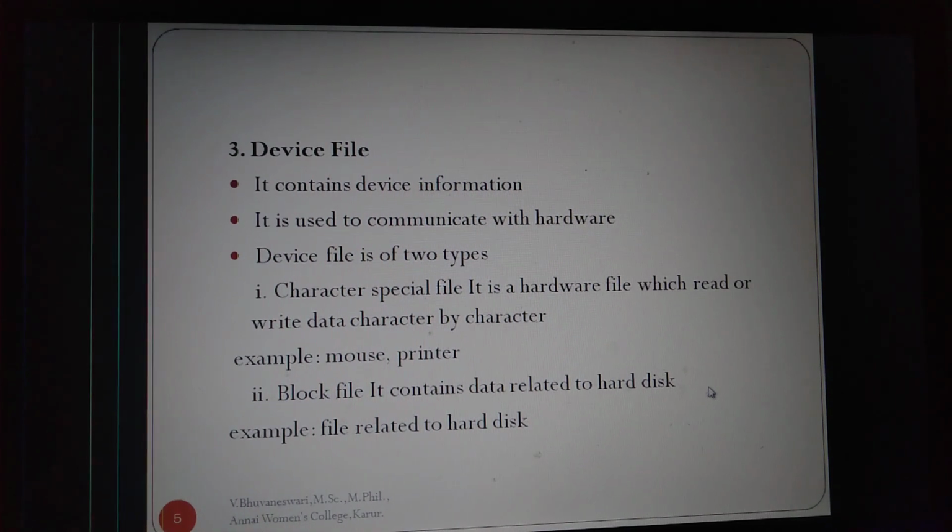For example, we want to use a printer in our system or we want to use a webcam in our system. For the webcam, executable software will be loaded by our system. The files it contains are called device files. It is nothing but software stored in our system.